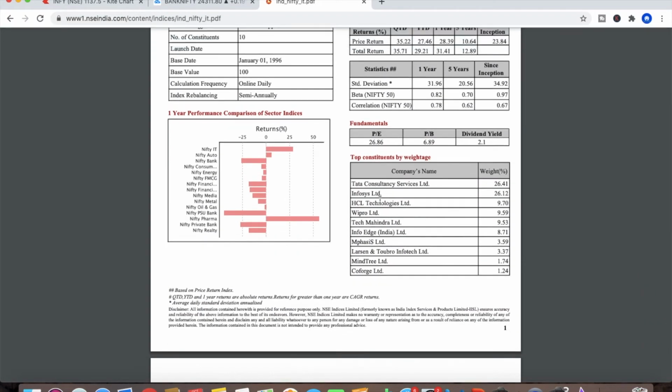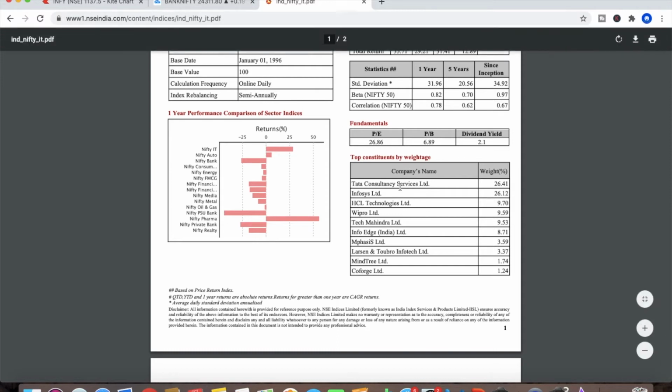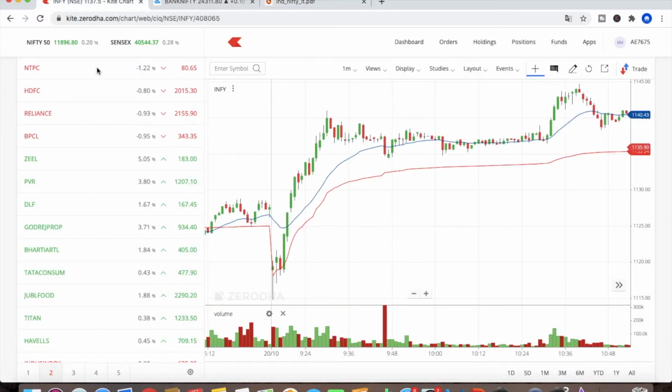These are the stocks which come under IT: TCS, Infosys, HCL. My suggestion is that you select any two or three of these stocks, and keep them in the watch list.